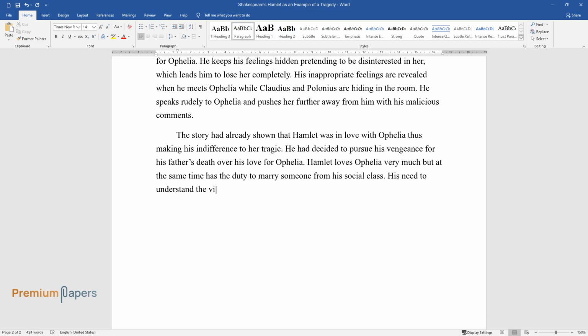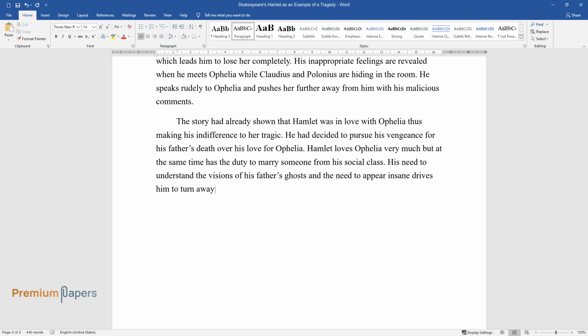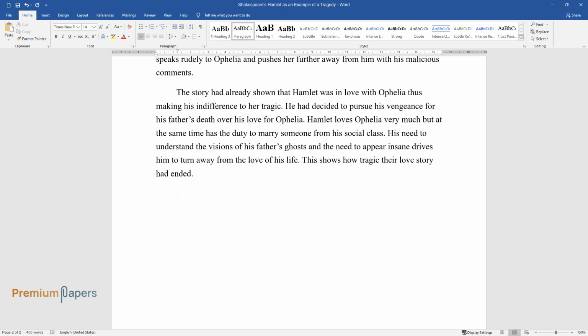His need to understand the visions of his father's ghost and the need to appear insane drives him to turn away from the love of his life. This shows how tragic their love story had ended.